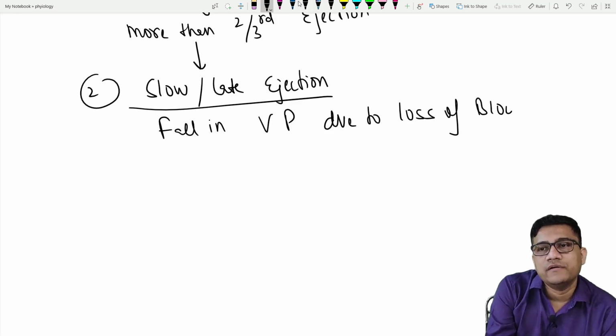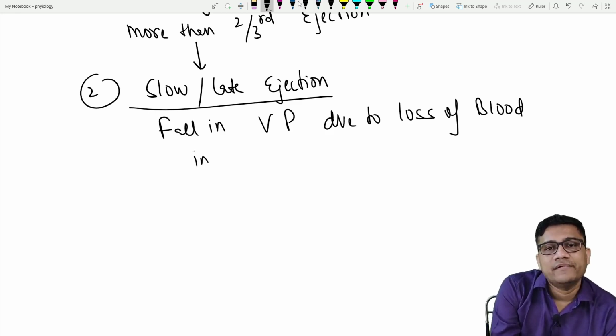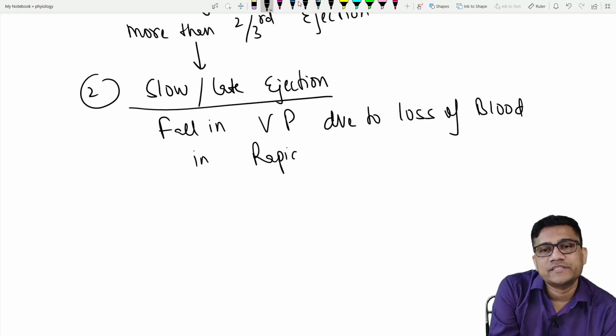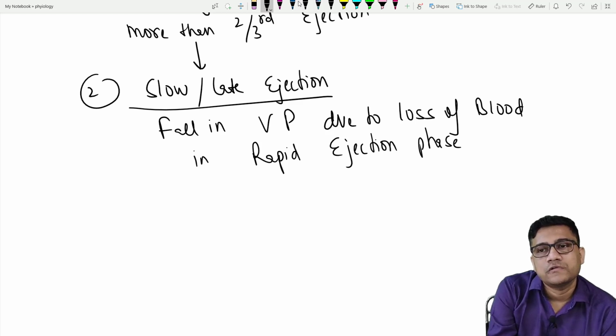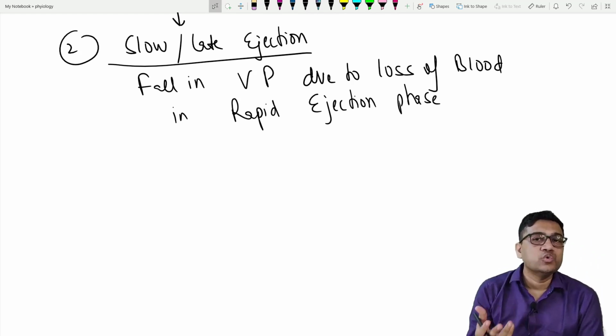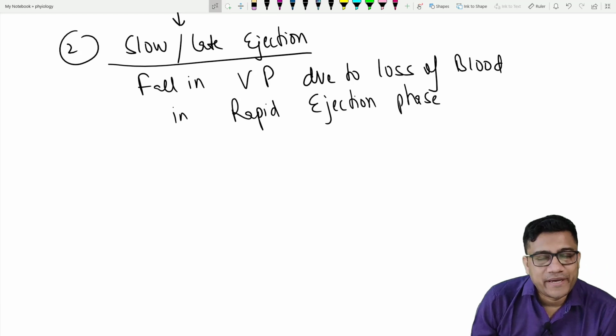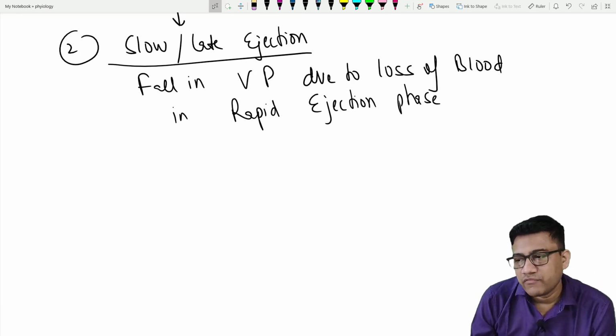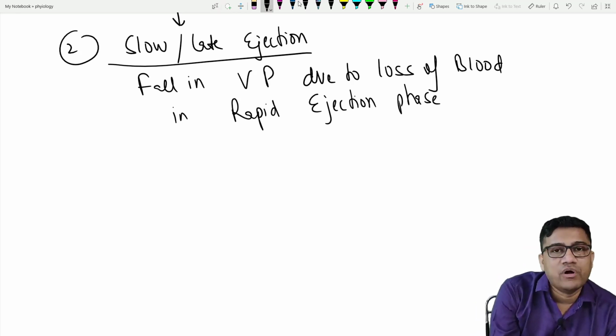Due to ejection of blood, due to loss of blood in the rapid ejection phase. So as you lose blood in the rapid phase, the pressure will fall. And as the pressure falls, what is the fall?